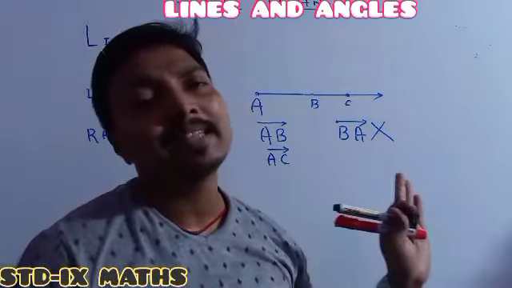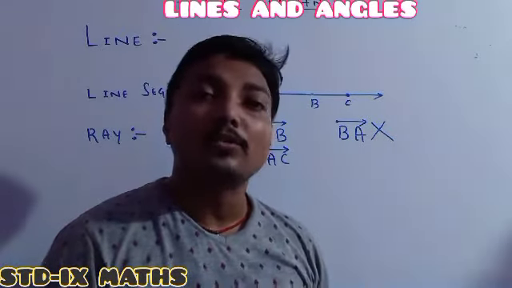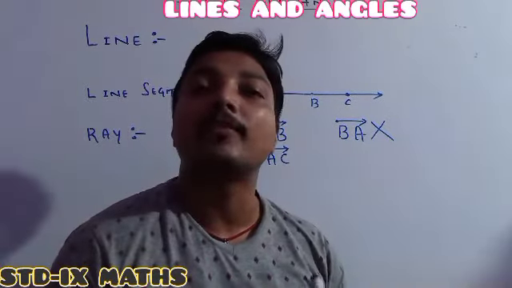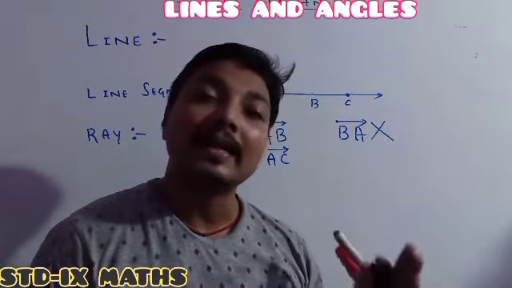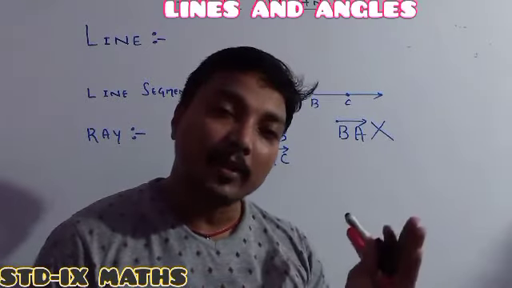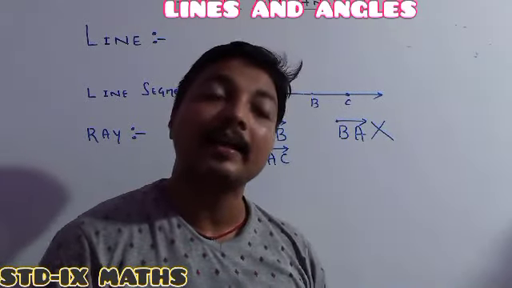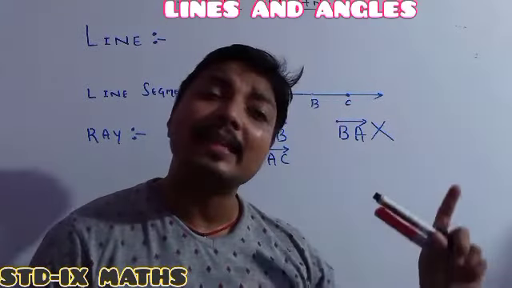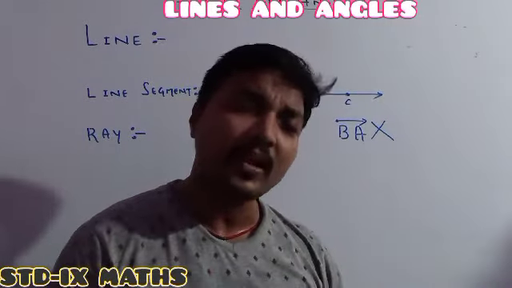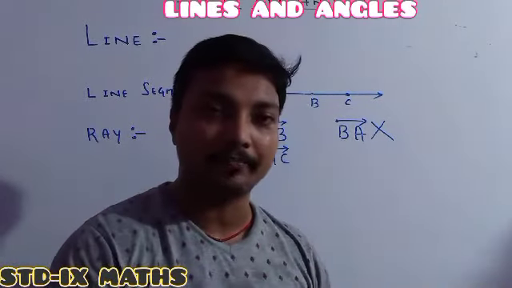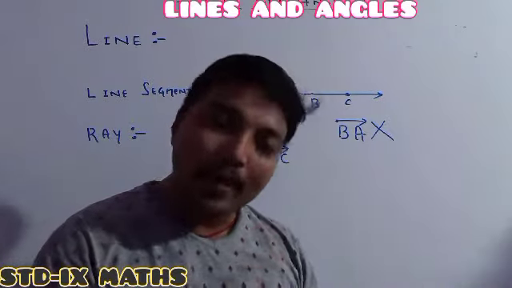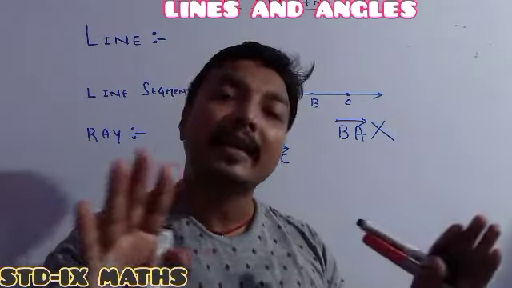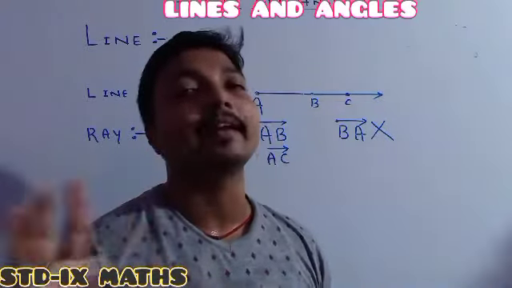Then remember, as one point is the starting point, the right side has no end point, otherwise it extends to the right side. So one cannot measure the length of the ray. From the line segment, line and ray, only one thing is clear: our line has no end points, our line segment has two end points, and our ray has one end point. As the line segment has two end points, we can measure it, otherwise we cannot measure the line and the ray.